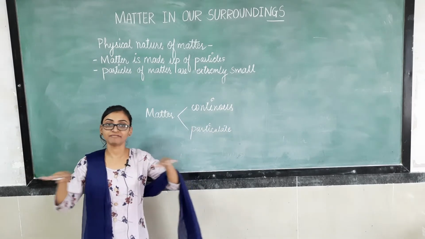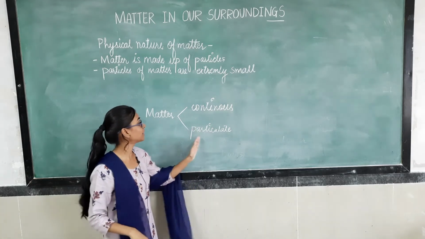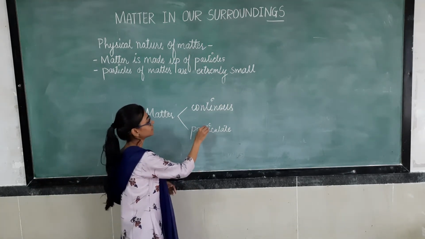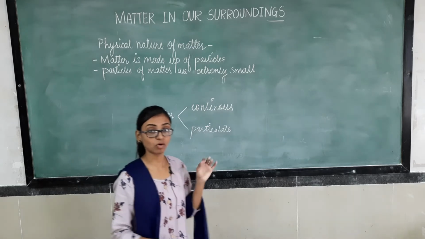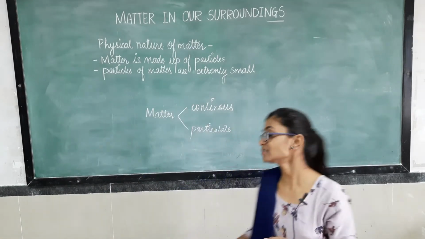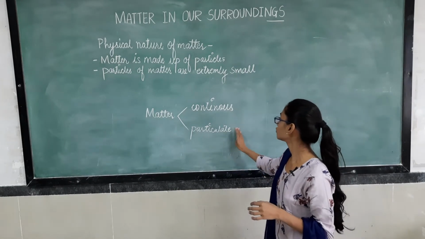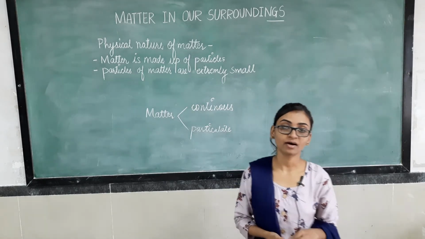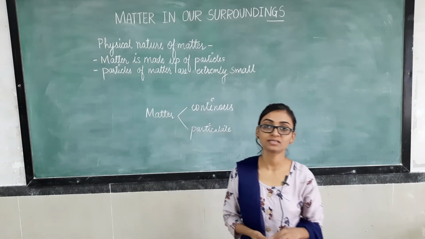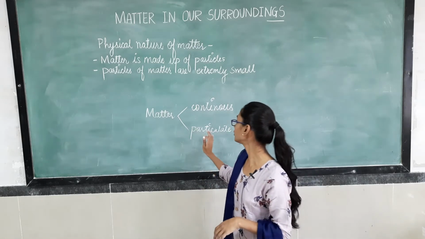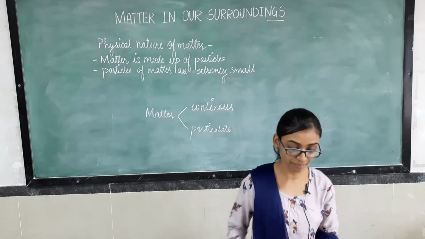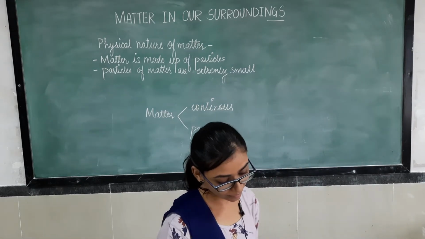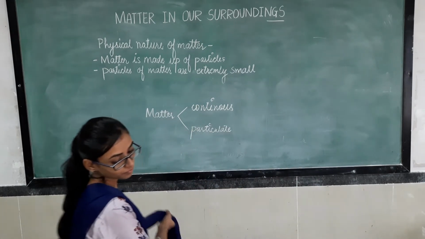Same at every part. And particulate means what? Matter is made up of small particles. So first these two were suggested, but nowadays we know that matter is made up of particles only, and to prove this we are going to do some activities right now.